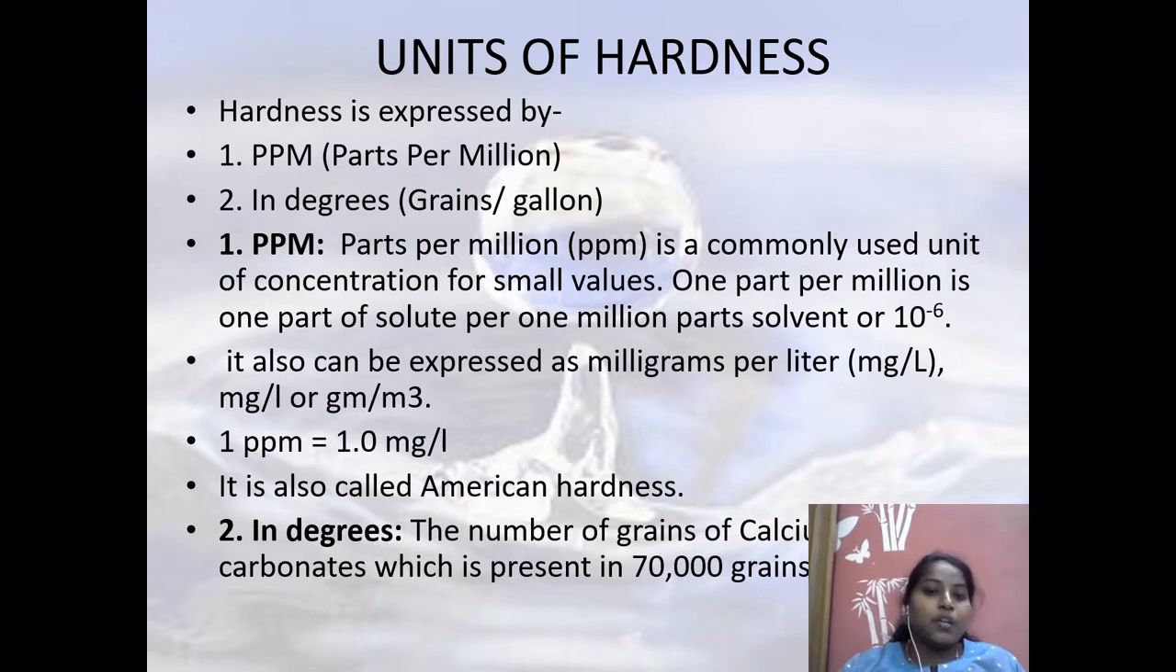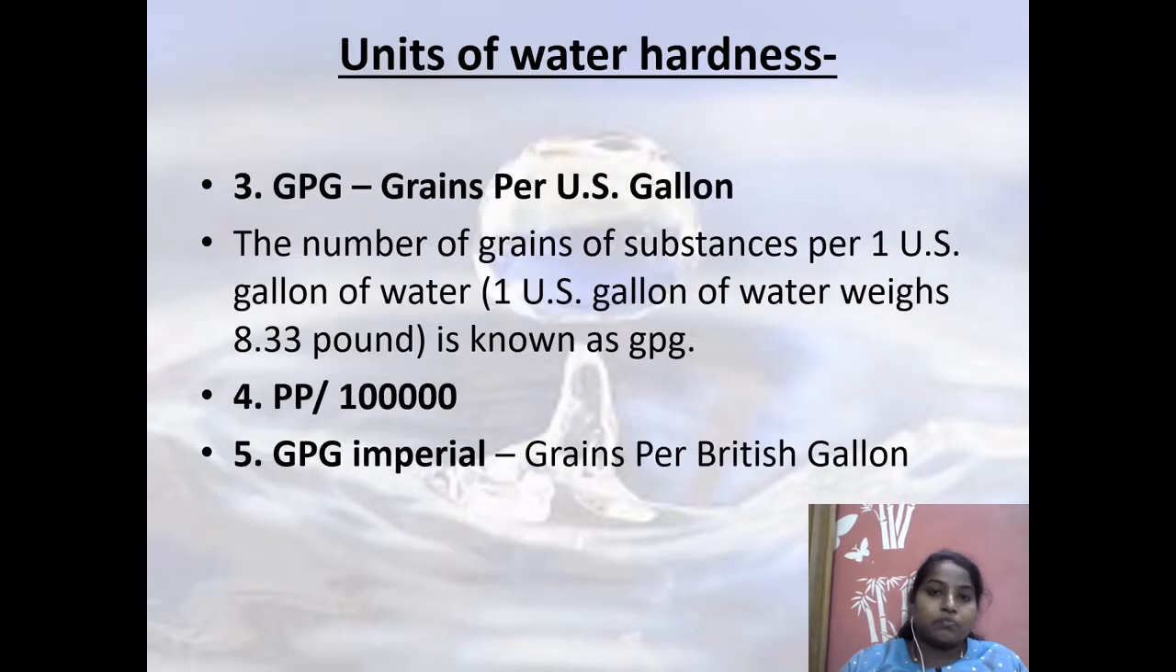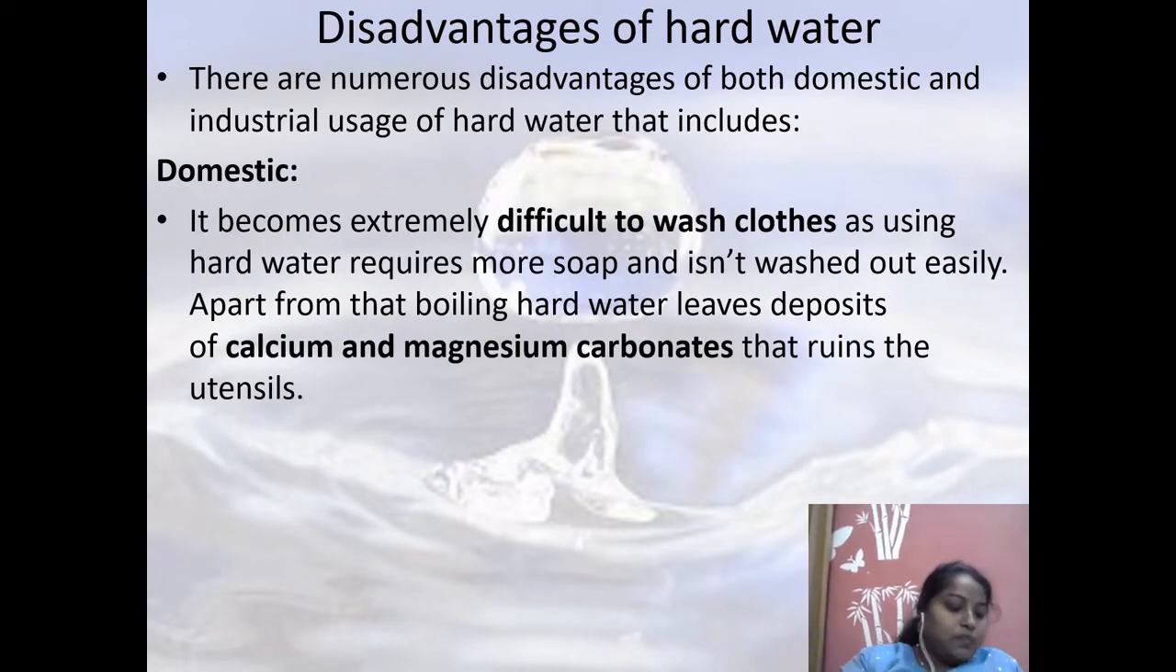In other words, you can also call it American hardness. Similarly, you can also express hardness in degrees: the number of grains of calcium carbonate present in 70,000 grains of water. So this is another way in which you can describe hardness. These are some other ways. You call it grains per US gallon, GPG, then GPG imperial.